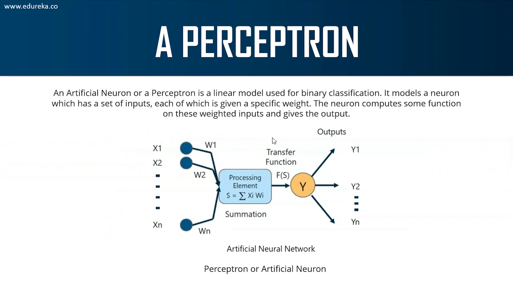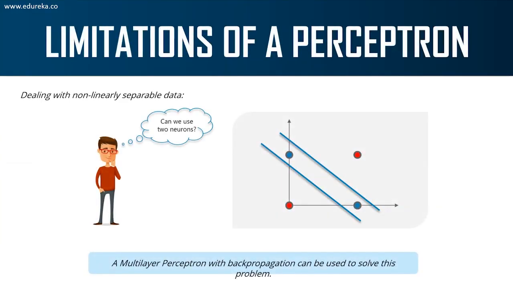Also, one important thing I forgot to mention in a perceptron is a single layer perceptron will have no hidden layers, right? There'll only be an input layer, an output layer, and a couple of transformation functions in between. That's all that will be there in a perceptron. Now, a perceptron, like I mentioned, is used to solve only linear problems. If you look at this data distribution, how do you think we can solve this? This data is not linearly separable. So you cannot use a single layer perceptron to separate this data. Right? That's why we need something known as a multi-layer perceptron with back propagation. I'll be explaining this in the next slide.